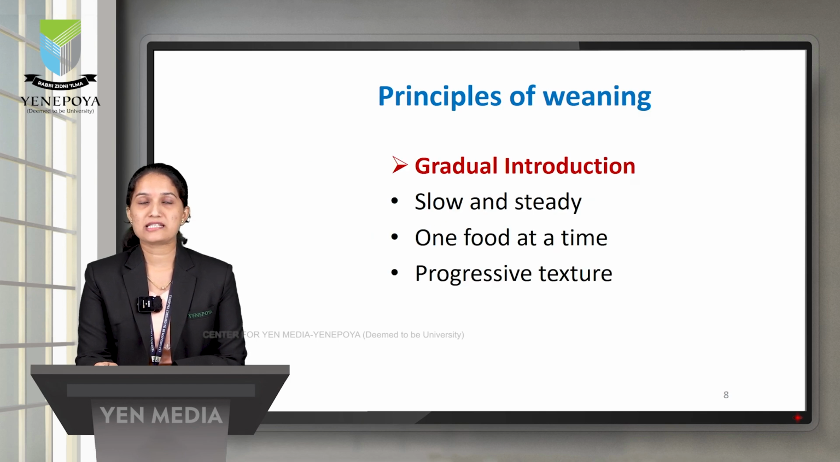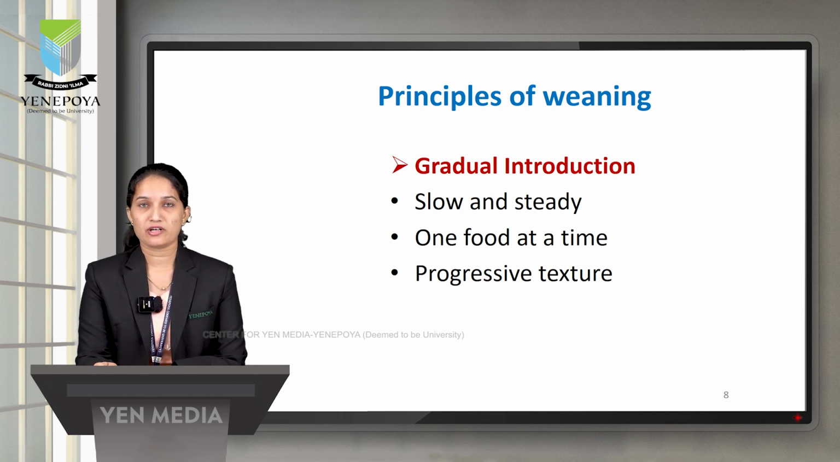Let us see the principles of weaning. The first principle is gradual introduction. So, the baby needs to be fed gradually. We should not force the baby to take the food. We should administer the weaning diet one by one, slowly and steadily. One food at a time we need to give. Why are we giving one food at a time? To know about allergic reactions. The child may be having some kind of allergic reaction. To avoid that, we should be administering only one food at a time.